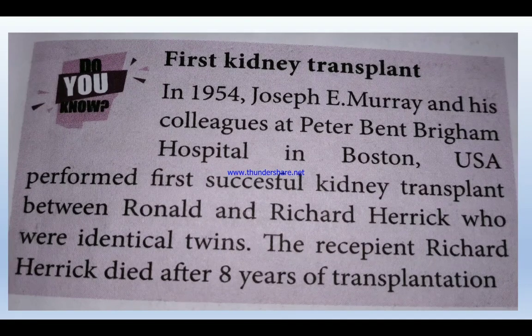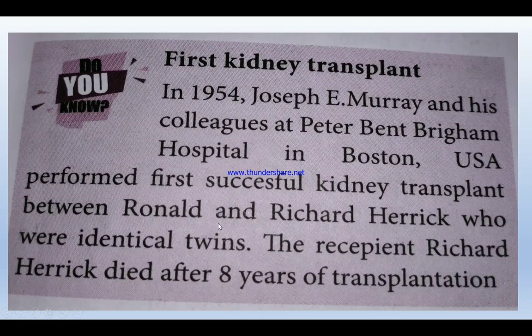First kidney transplantation, on page 241. In 1954, Joseph E. Murray, remember this name, and his colleagues at Peter Bent Brigham Hospital in Boston, USA performed the first successful kidney transplantation. The transplantation was done between Ronald and Richard Herrick, who are identical twins.